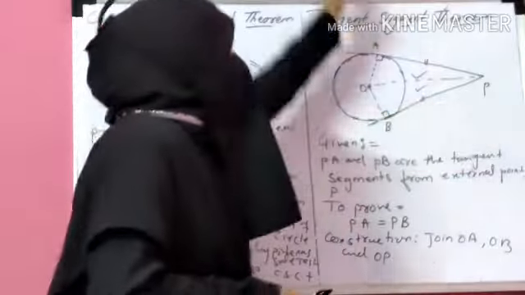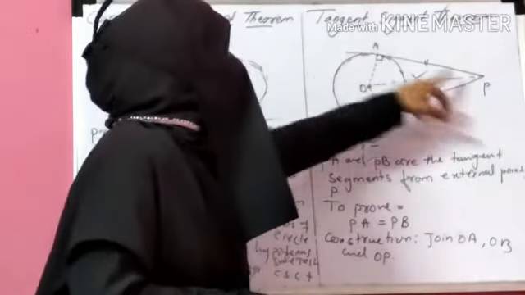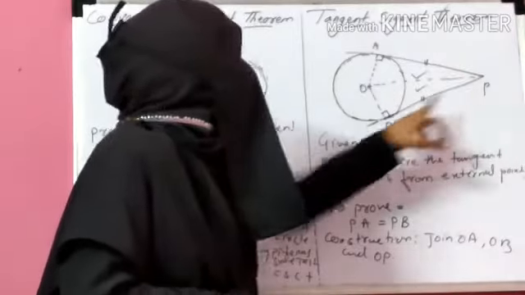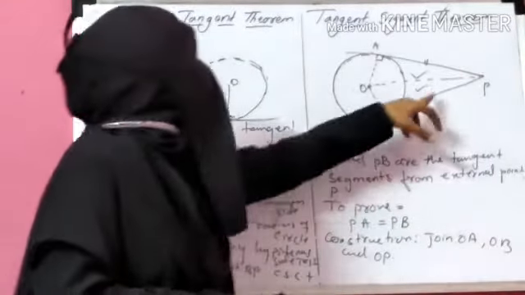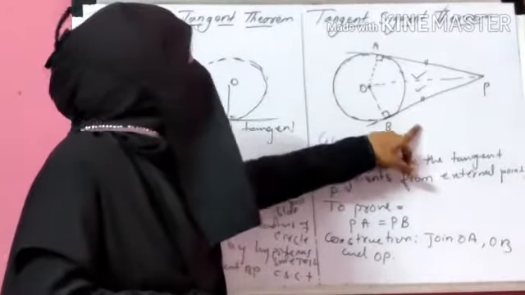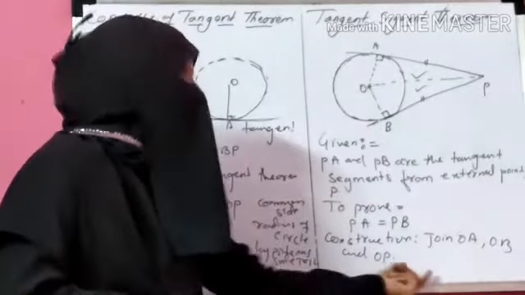So, as per this statement, I draw here one circle, and from one external point I draw two tangents, one is PA and one is PB. And we have to prove that these two tangents are equal. Okay. So, to prove this theorem, I do some construction.